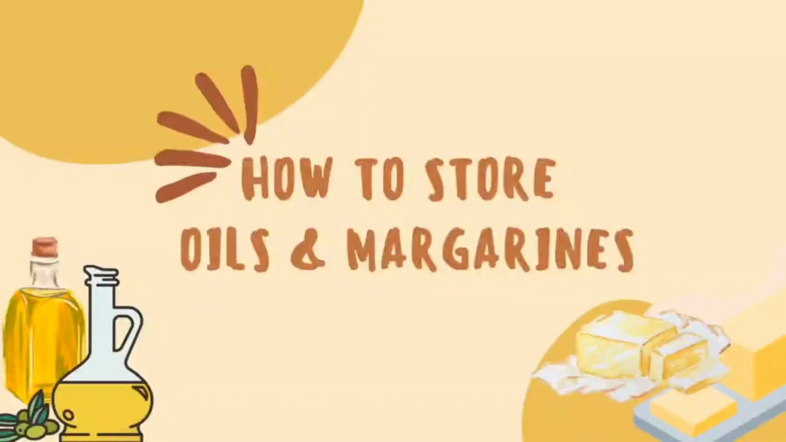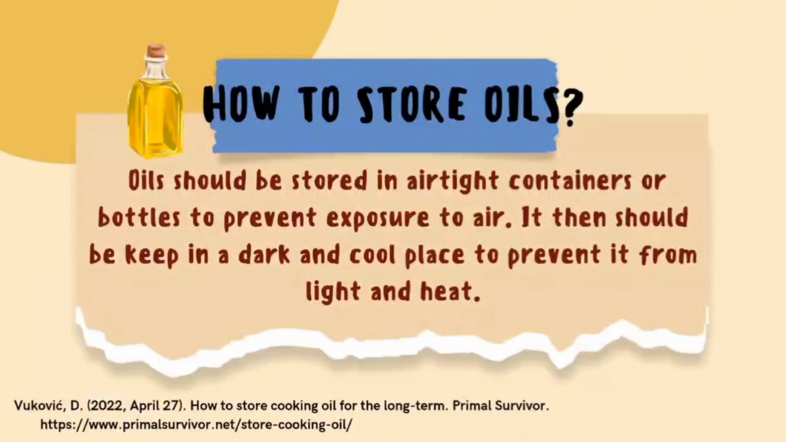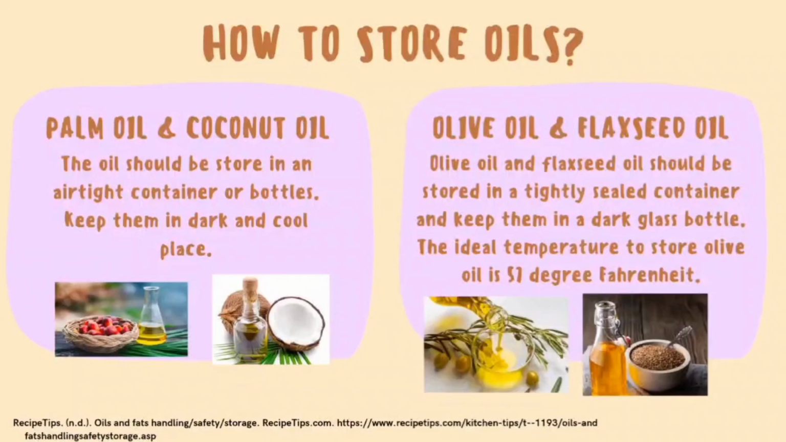Moving on to how to store oils and margarines. First of all, oil should be stored in airtight containers or bottles to prevent exposure to air. It then should be kept in a dark and cool place to protect it from light and heat. For example, palm oil and coconut oil should be stored in airtight containers or bottles and kept in a dark and cool place. As for olive oil and flaxseed oil, it is best to store them in a dark glass bottle. And the ideal temperature to store olive oil is 57 degrees Fahrenheit.